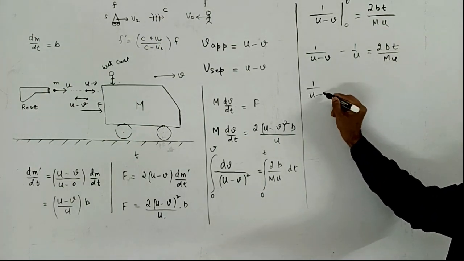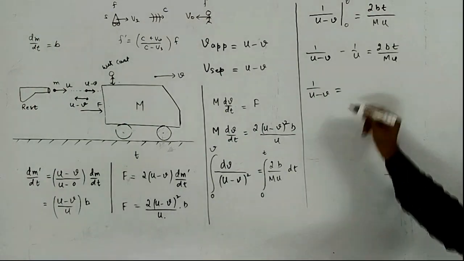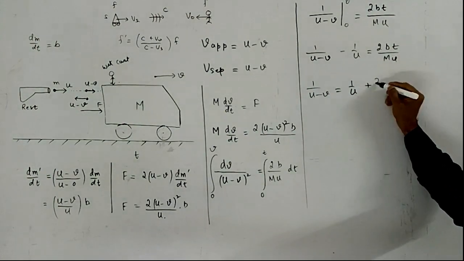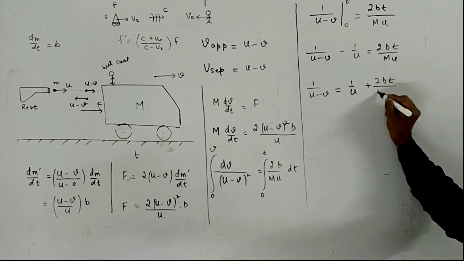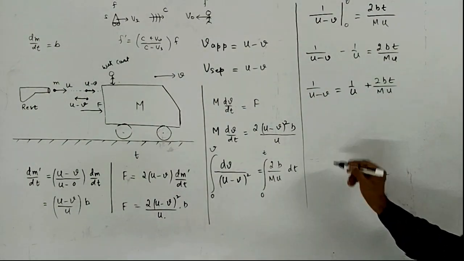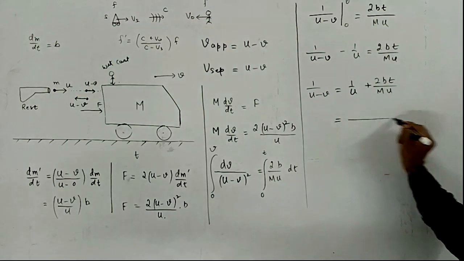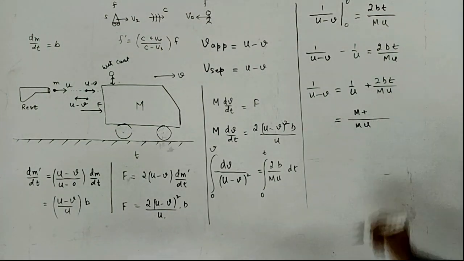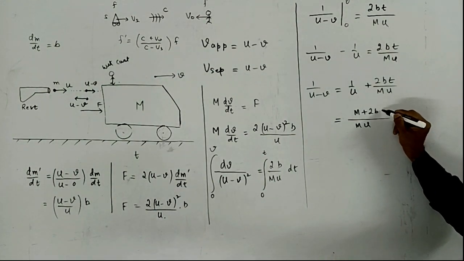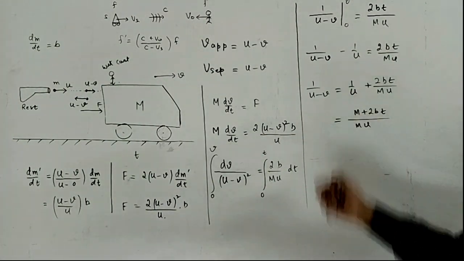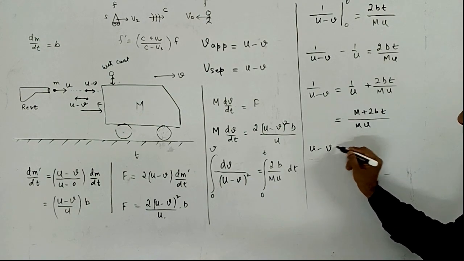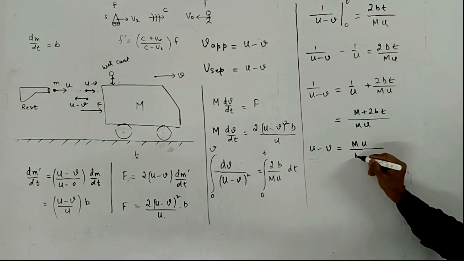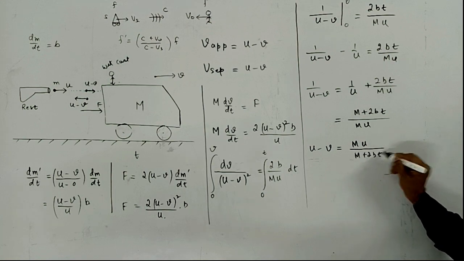More simplification: 1 upon u minus v is equal to 1 by u plus 2 bt divided by mu. So I can take mu as the LCM, so here that will be m plus 2 bt. So now u minus v would be mu divided by m plus 2 bt.